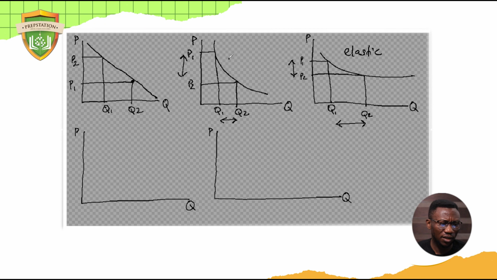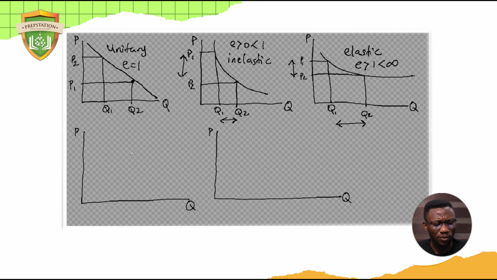This is inelastic. And this is unitary elastic. So unitary elastic says that the E equals 1, and inelastic says that the E is greater than 0 but less than 1. And elastic simply means that the E is, of course, greater than 1 but less than infinity.